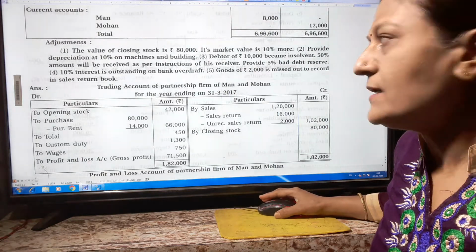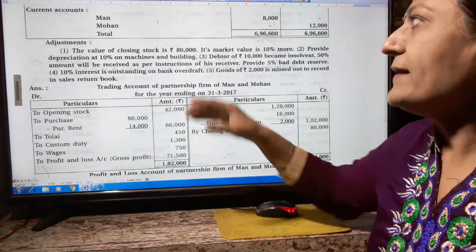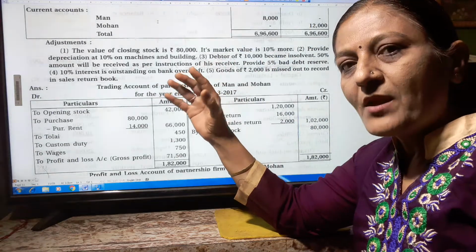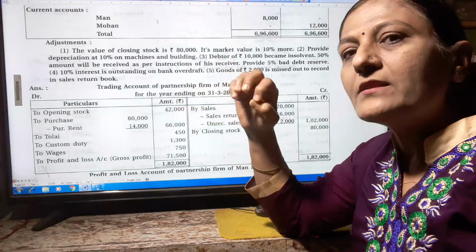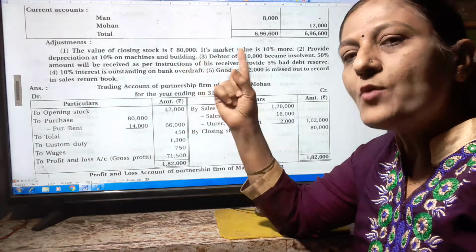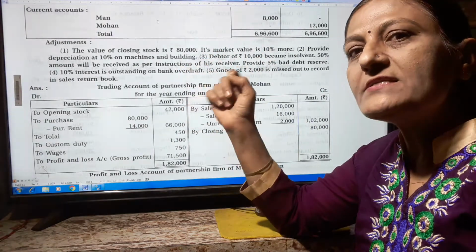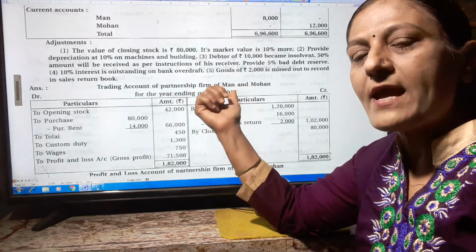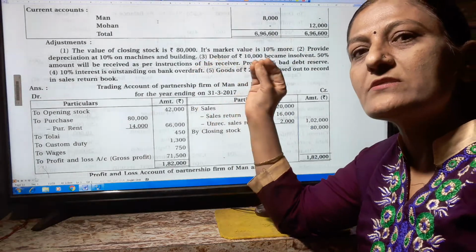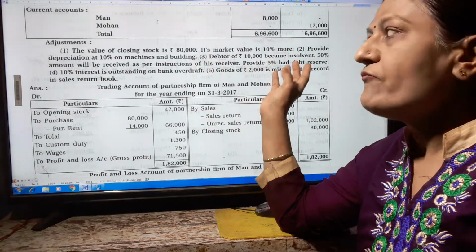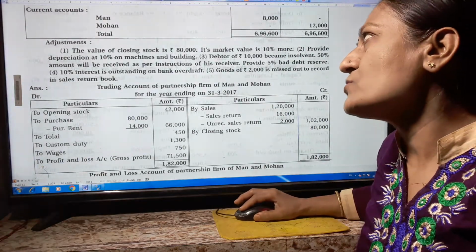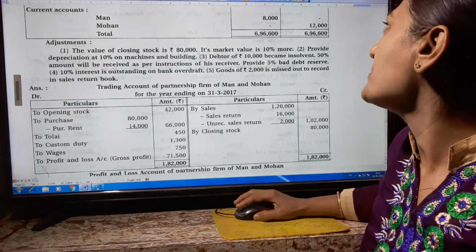In the previous question also I explained that if the word "more" is there, then calculation is not necessary, because our condition is that there are two values, book value and market value. From these two values, whichever is less we have to write in our account. So here the word "more" is there, so no calculation is necessary because it is a useless calculation. Just write the closing stock given here, 80,000 rupees.